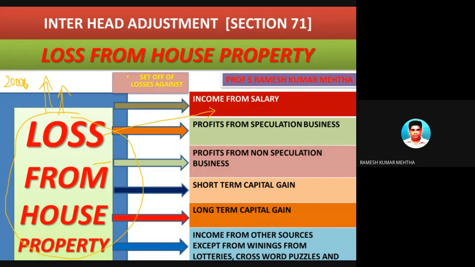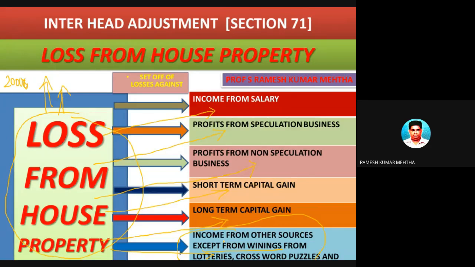This loss from house property can be set off against profits from speculative business. This loss can be set off against profits of non-speculative business. This loss from house property can be set off against income from short-term capital gains. This loss can be set off against long-term capital gain, and on similar lines, income from other sources except winnings from lotteries and crossword puzzles.